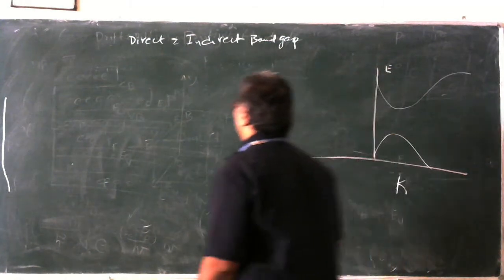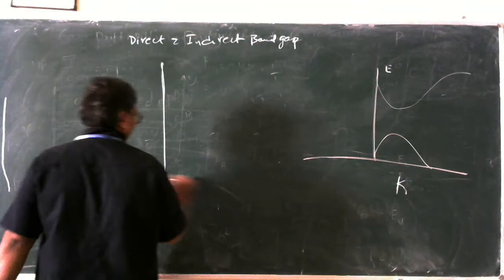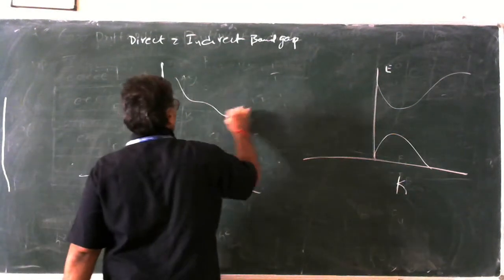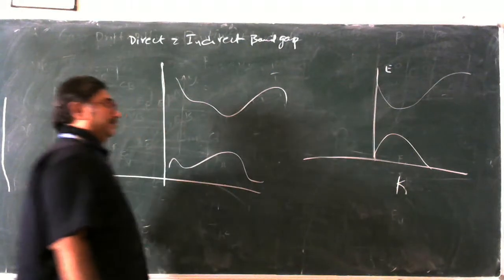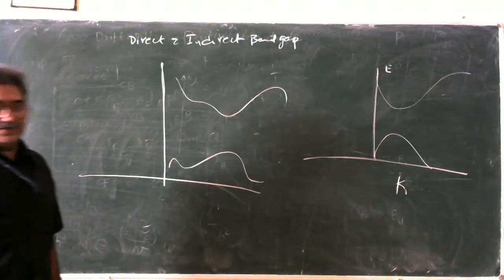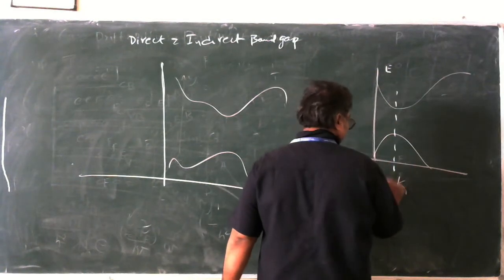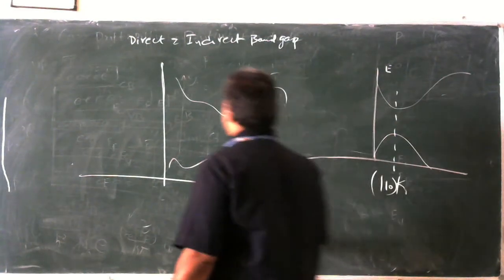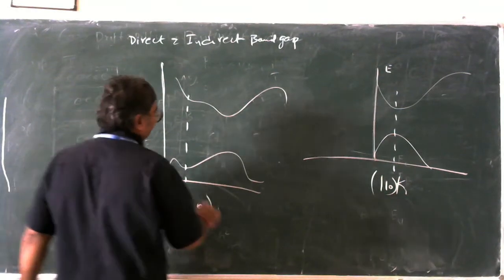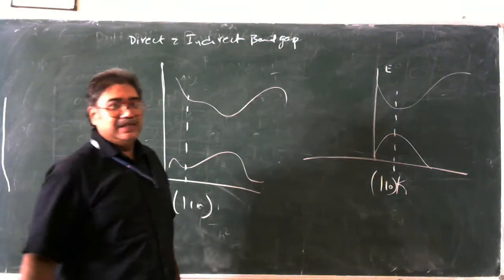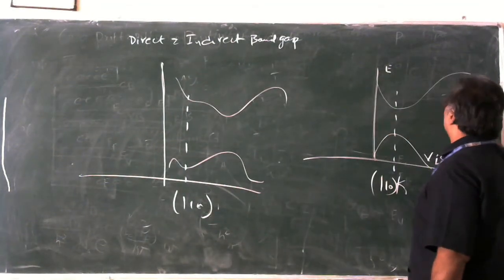This is one kind of band gap. This is another kind of band gap. Along one particular axis, like 110. Let us assume 110. We are taking 110. Similarly, let us take the same condition 110. What is happening? 110 and here 110. This is your valence band diagram. This is your conduction band diagram.